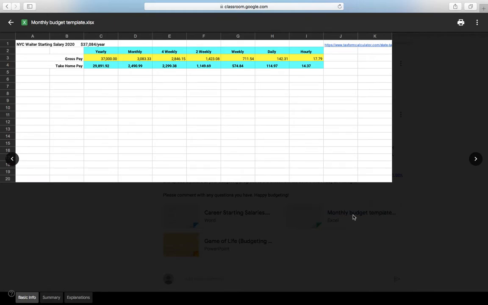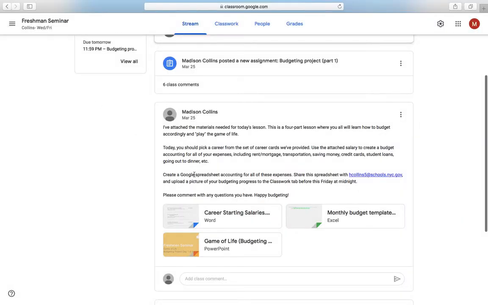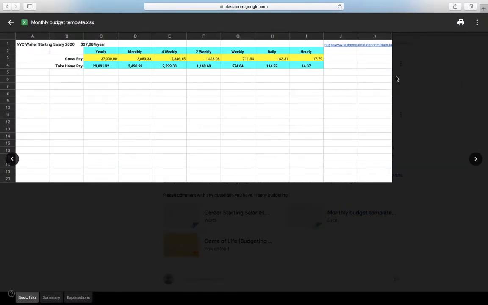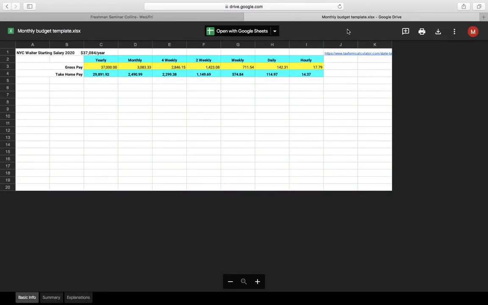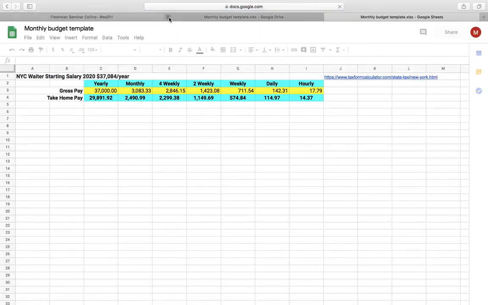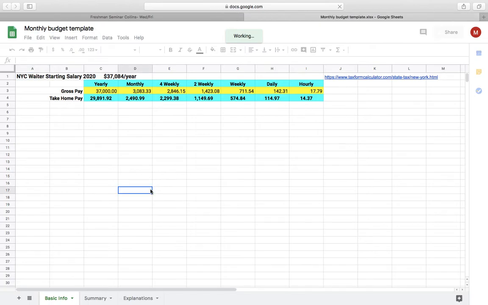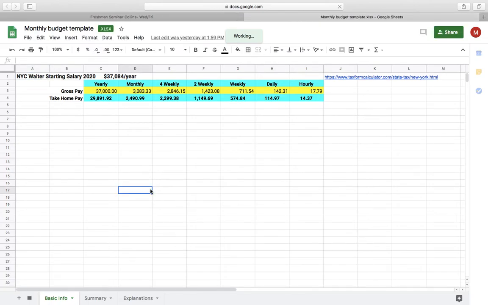So if you click on the link that I have given you on Google Classroom, go to this top right section and click on the three dots, click open in a new window, and then right up here at the top, you're going to open with Google Sheets. Now, please do not write on this spreadsheet.